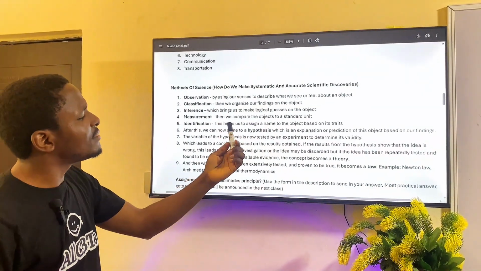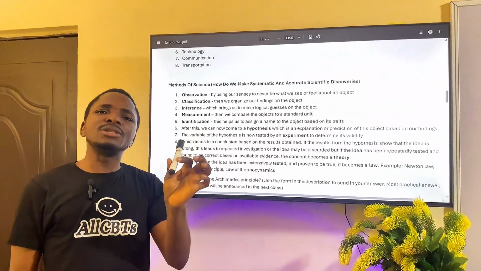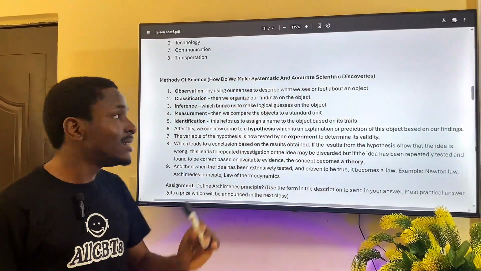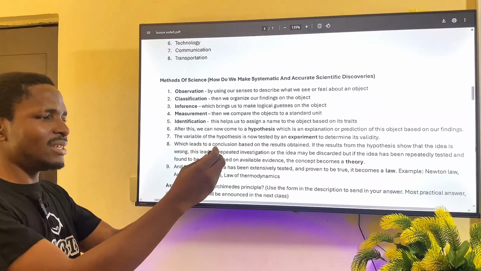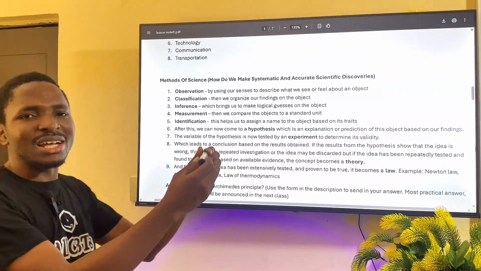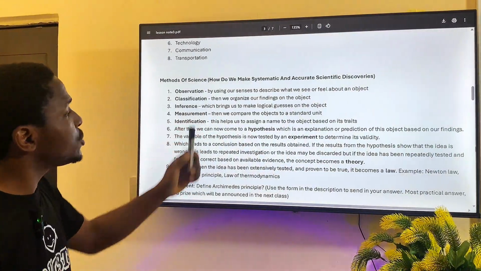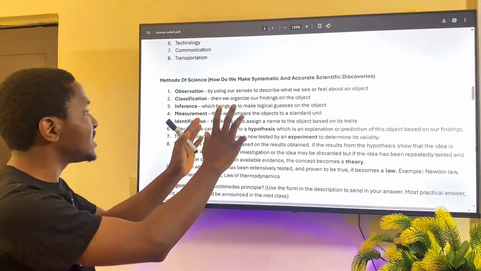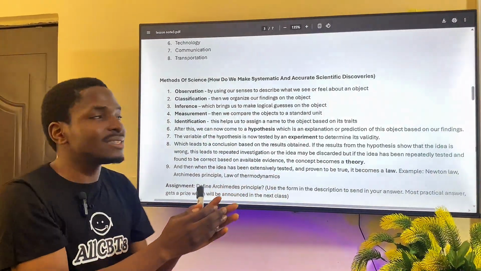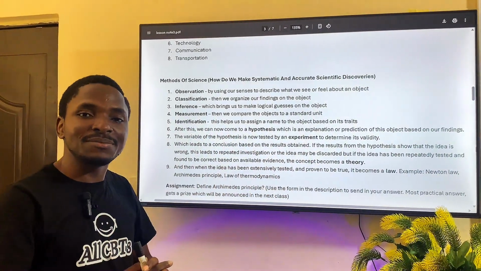What do I observe about this particular object that makes me refer to it as a whiteboard marker? That is what observation is. So I begin to list it. Okay, it has such and such physical attributes. And then the next thing is classification. After we have made our observation, we now classify it and organize it. We organize our findings on that particular object.